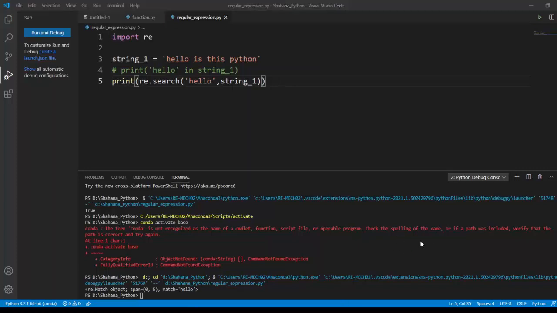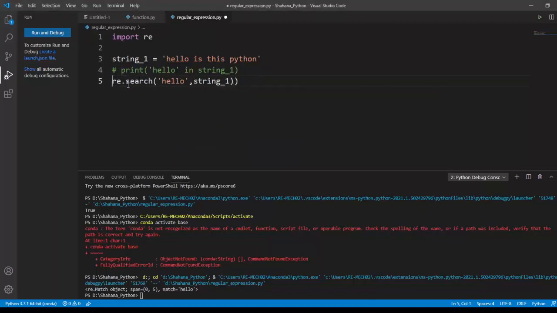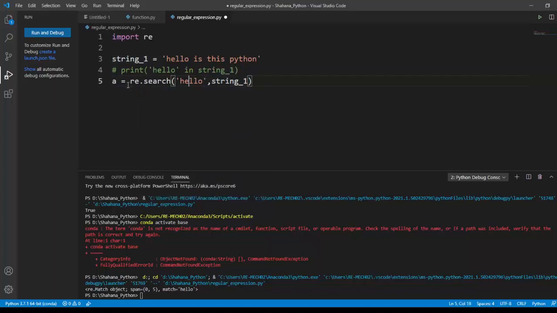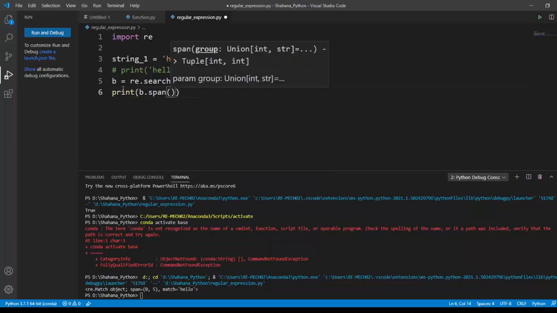Okay, what I can do is store this search in a variable. For example, I'm gonna search it in a string and store it in a. Then I can perform more using this. For example, I'm gonna print a.span. The span is nothing but the index position where the hello is present. I'm gonna run this.